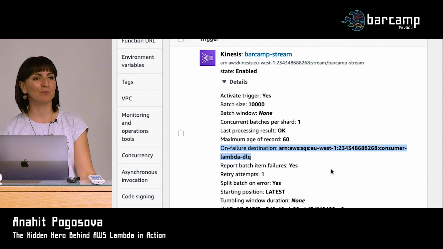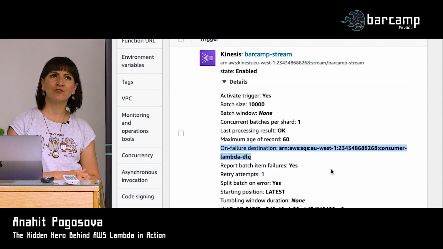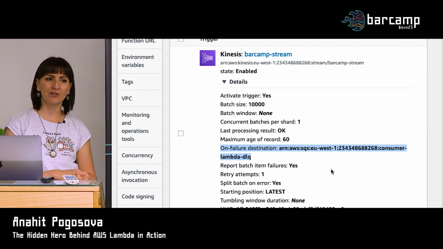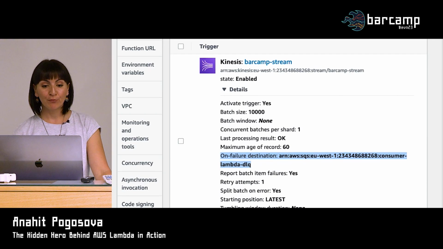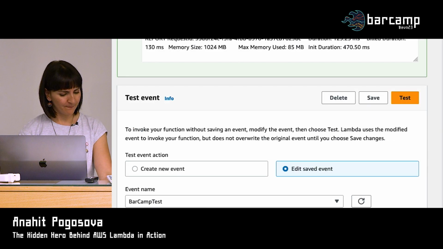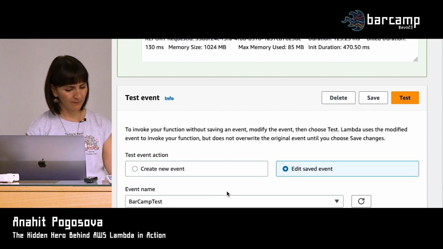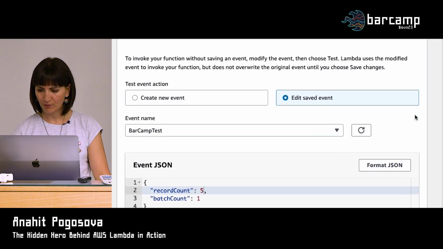That can be one problem if you forget to add permissions. Well, it can't really send anything to the destination. I don't remember, will it fail the Lambda itself or not, but you will not get any information in your dead letter queue. But now all permissions should be in order, so just let's test things out. Let's see. Yeah, let's just test it out and hope for the better.